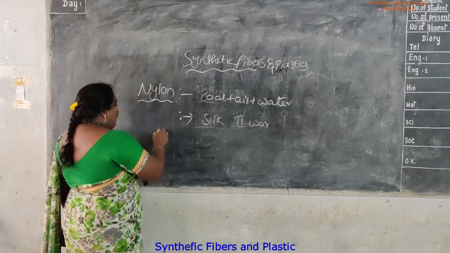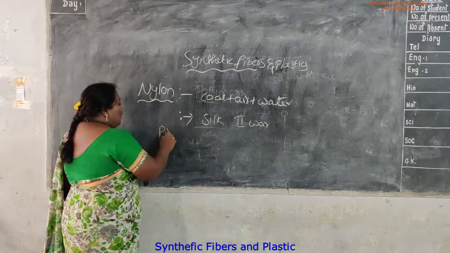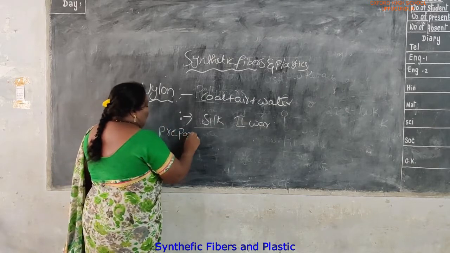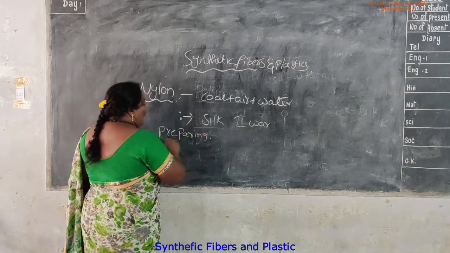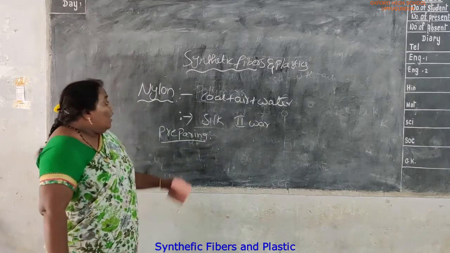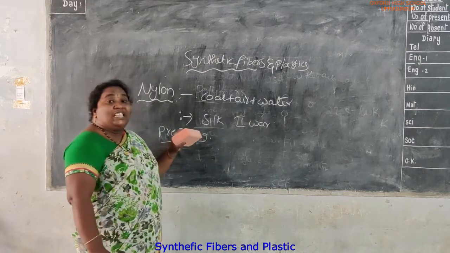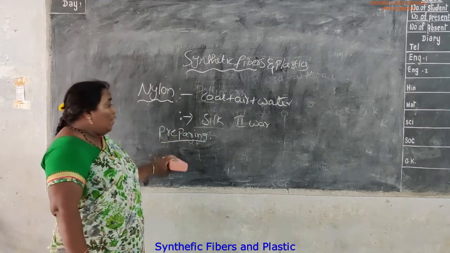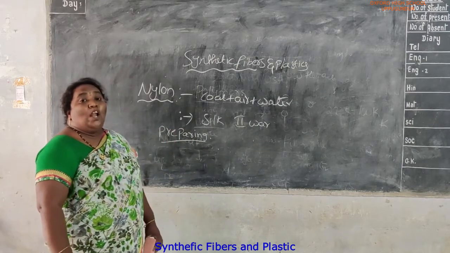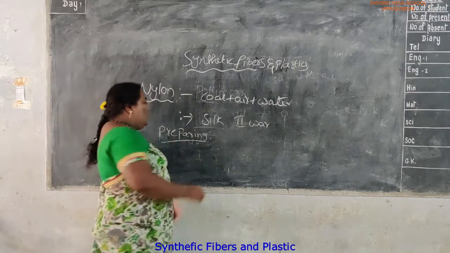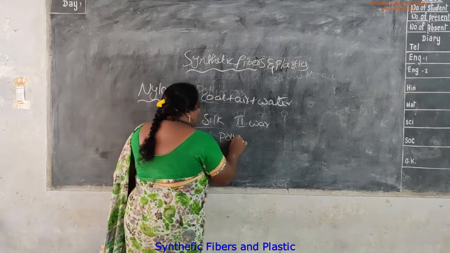How are we preparing nylon? Nylon is also a synthetic fiber, prepared by using polyamides.